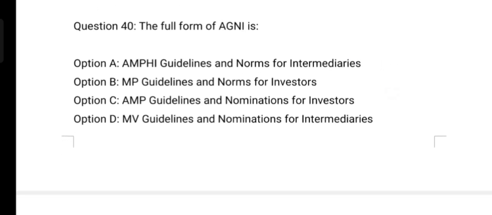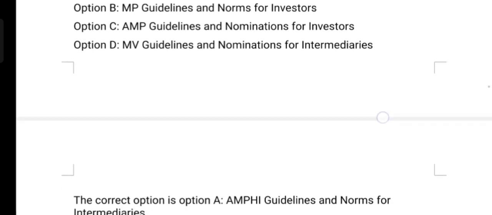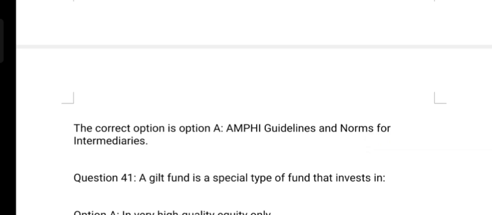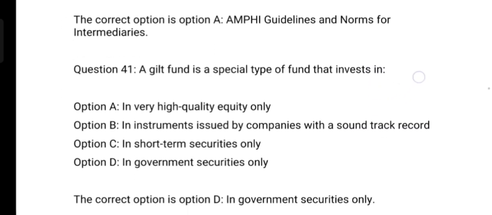The full form of AGNI is option A, AMFI guidelines and norms for intermediaries. Option B, AMFI guidelines and norms for investors. Option C, AMFI guidelines and nomination for investors. Option D, AMFI guidelines and nomination for intermediaries. And the correct answer is option A, AMFI guidelines and norms for intermediaries.